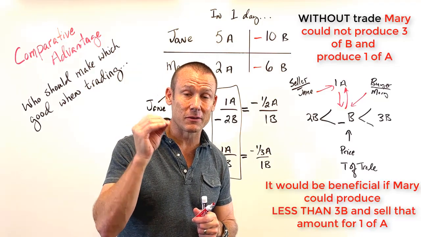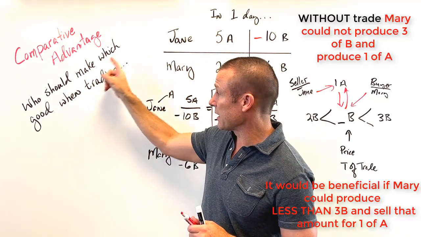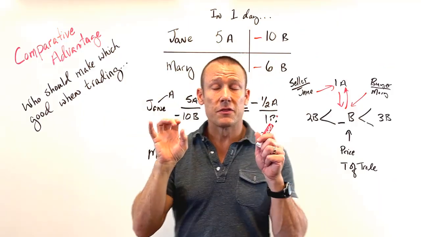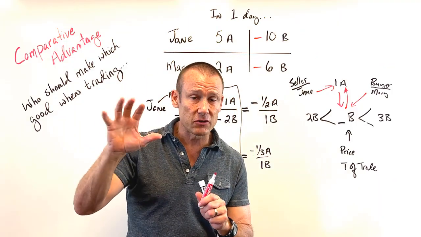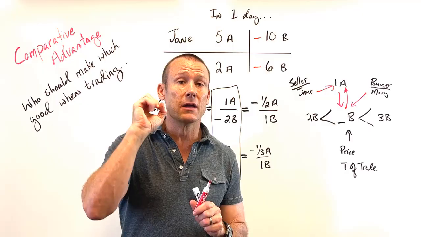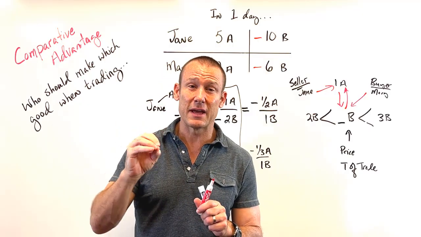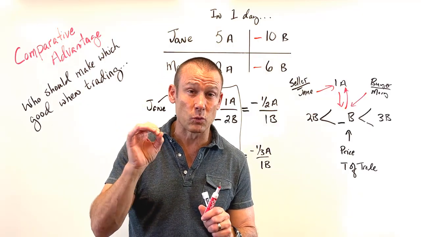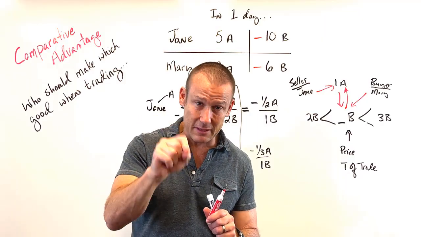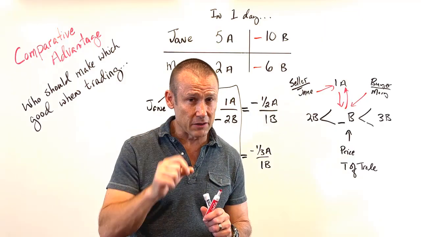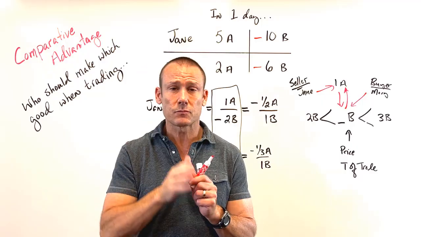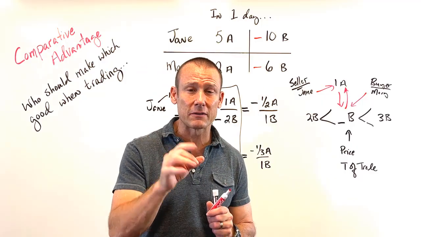Again, the topic is comparative advantage. Who should make which good when trading? The entity, the nation, the group, the person that has the comparative advantage. The one person that has the lowest opportunity cost when they make a good should make that good and trade that good. And the other person, the other group, should make the other good. I hope that makes sense to you.